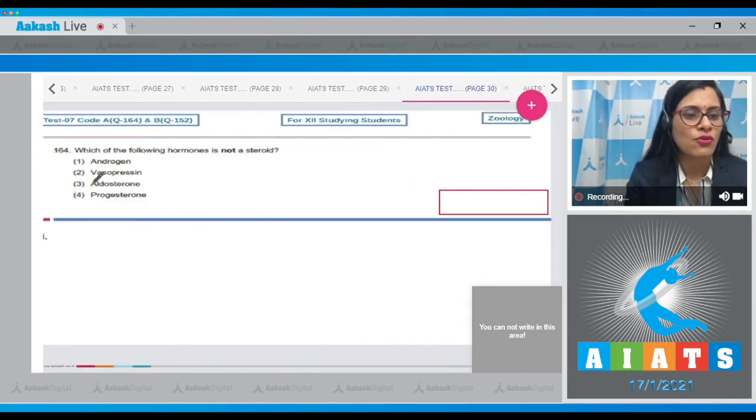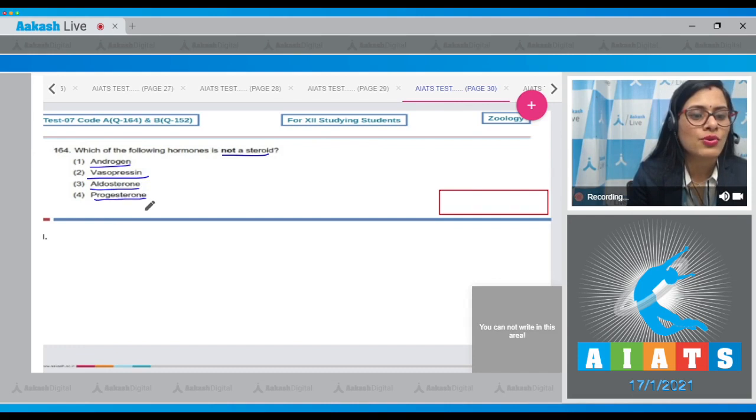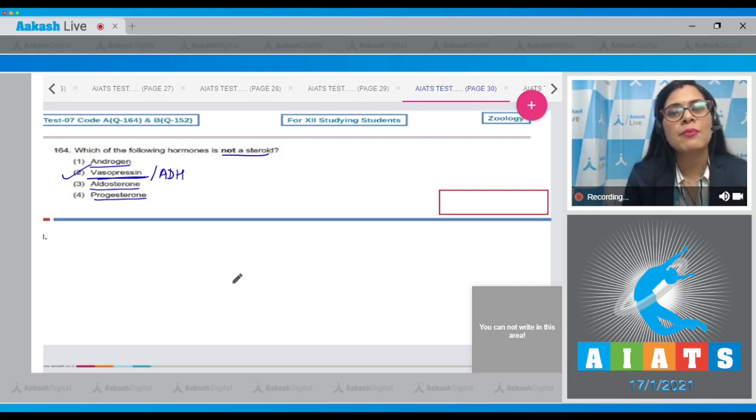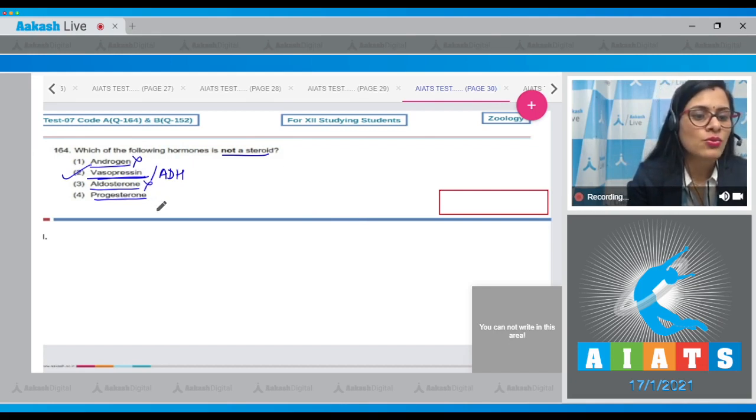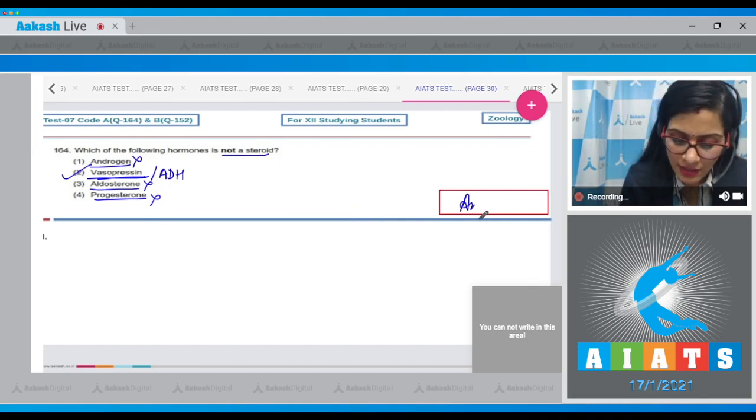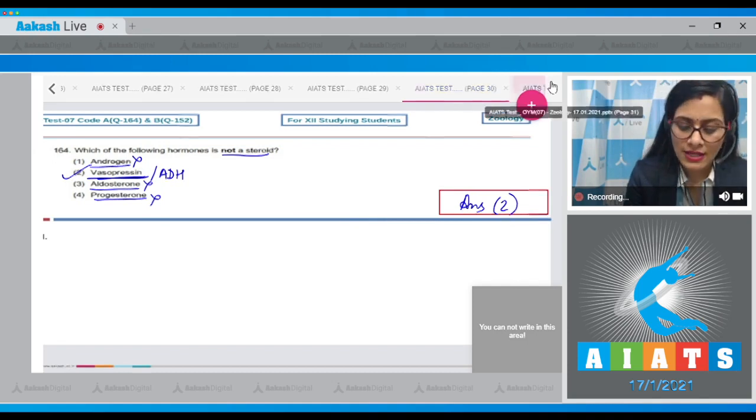Question number 164. Which of the following hormones is not a steroid? And the options given are androgen, vasopressin, aldosterone, progesterone. And the correct answer to this question is option number 2, vasopressin, also known as ADH or antidiuretic hormone, which is a peptide hormone and not a steroid hormone. So option number 1, 3 and 4 are steroid hormones, so cannot be a correct answer. And the correct answer to this question is option number 2. Let's proceed to the next question.